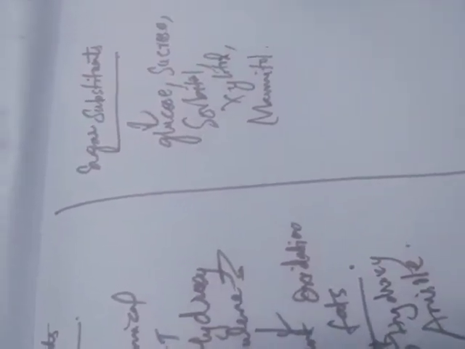For sugar, if you take sugar substance, in sugar substance also we are using chemicals such as glucose, sucrose for sweetening, sorbitol, xylitol, mannitol. These are all some of the sweetening substances or sweetening substitutes.